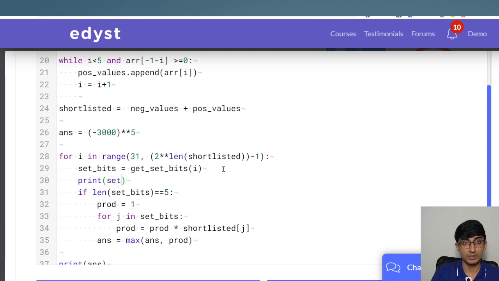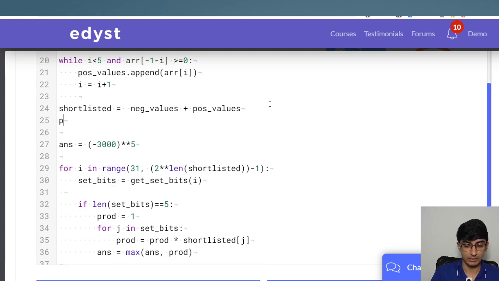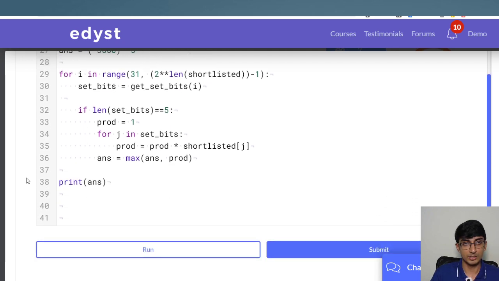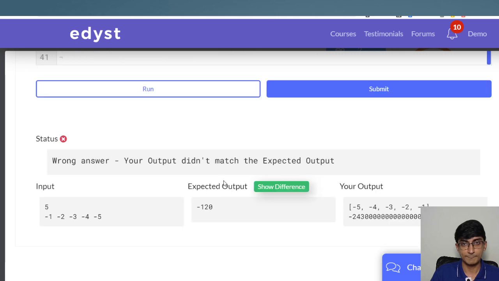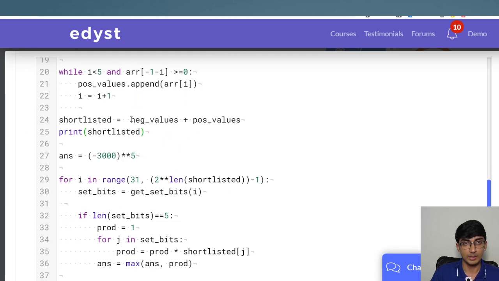The way we'll debug it is, hold on, we'll first try to print the shortlisted values. Print shortlisted. Okay, let's see whether we're getting the shortlisted correct or not. Okay, so the shortlisted are correct, minus 5, minus 4, minus 3, minus 2, minus 1. That's good. Okay, we got the shortlisted.